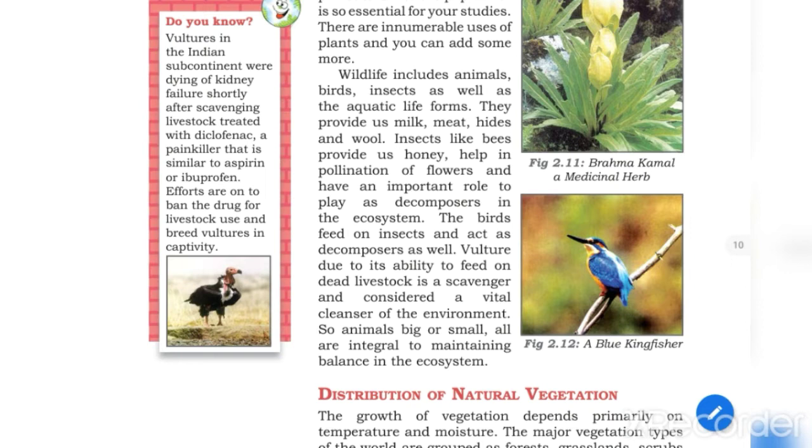The importance of wildlife can be categorized as ecological, because it is important to ecosystem balance. Second, we can say economic importance and investigatory importance. Conservation of biological diversity is very important. To maintain wildlife is very important to maintain this diversity, and it is very important in the ecosystem also.